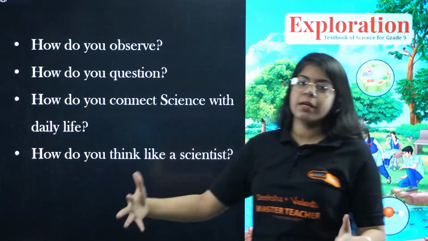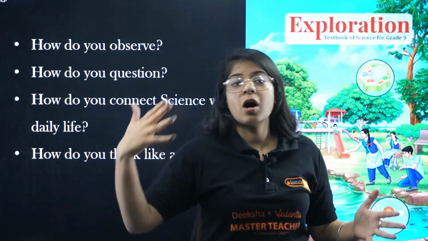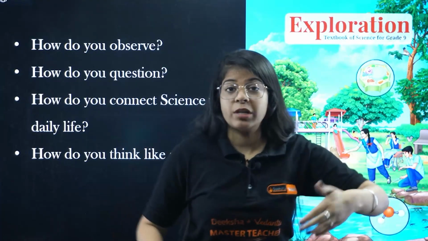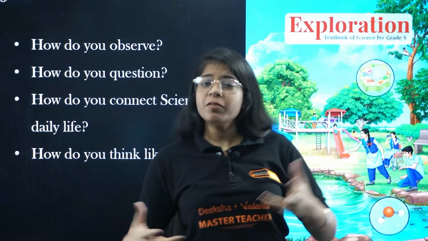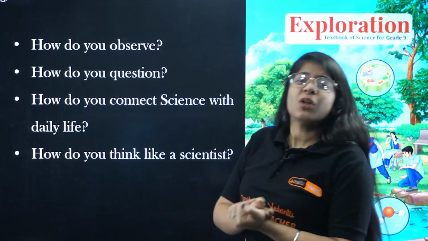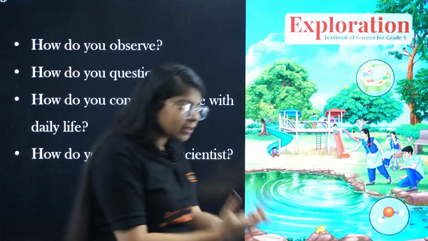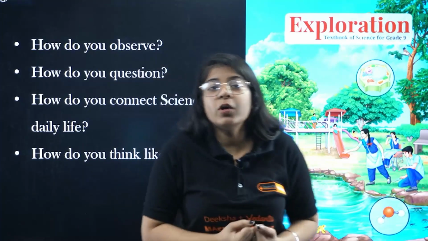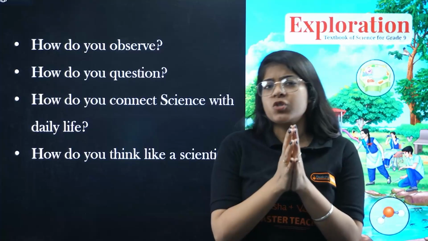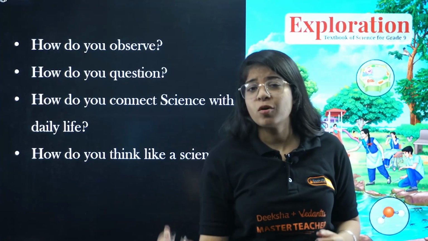The first chapter really talks about it. When you hit a bat and it will be a 6 or a catch out, what will you ask? The strength of the batsman, the willow of the bat used, or maybe the mass of the ball. But will you talk about the number of threads on the seam? Right? You ask good questions, you get good answers and right answers, and that is what this book is trying to teach us on a very, very basic level, because from 9th your foundation will be set.